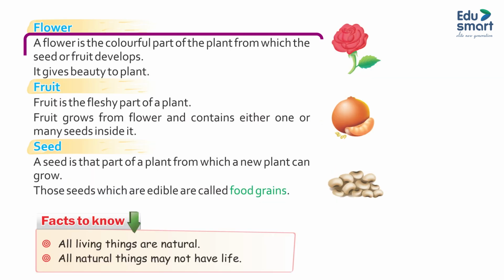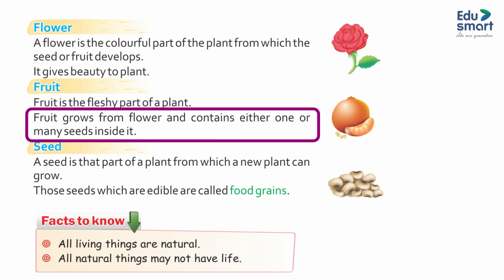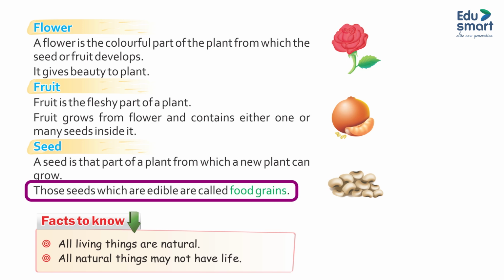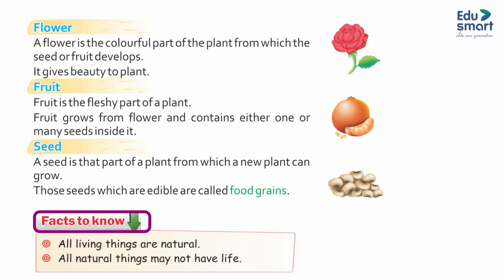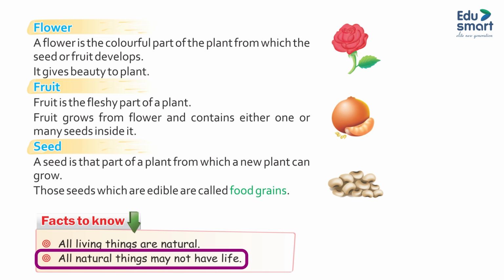Flower. A flower is the colorful part of the plant from which the seed or fruit develops. It gives beauty to plants. Fruit. Fruit is the fleshy part of a plant. Fruit grows from a flower and contains either one or many seeds inside it. Seed. A seed is that part of a plant from which a new plant can grow. Those seeds which are edible are called food grains. Facts: all living things are natural. All natural things may not have life.